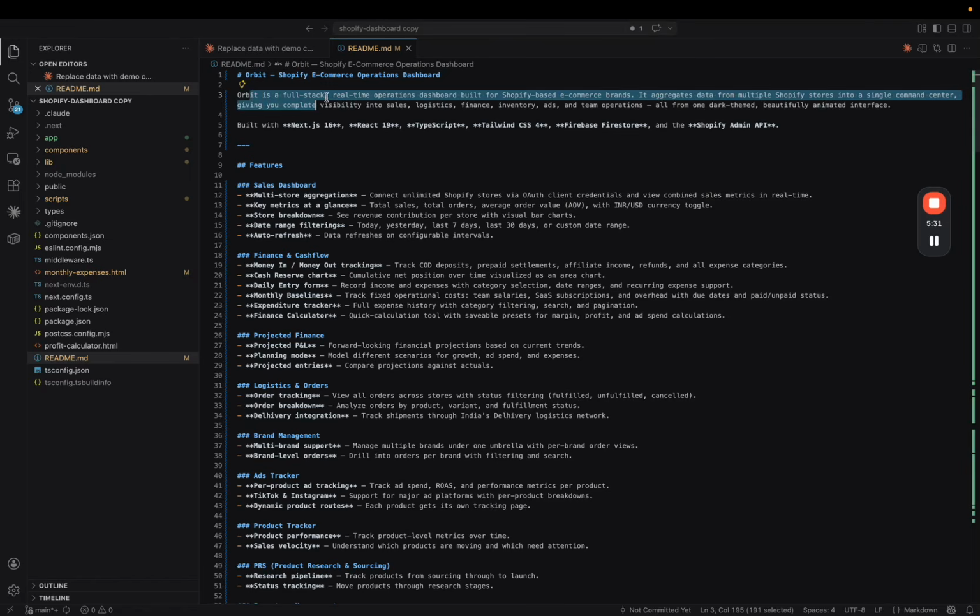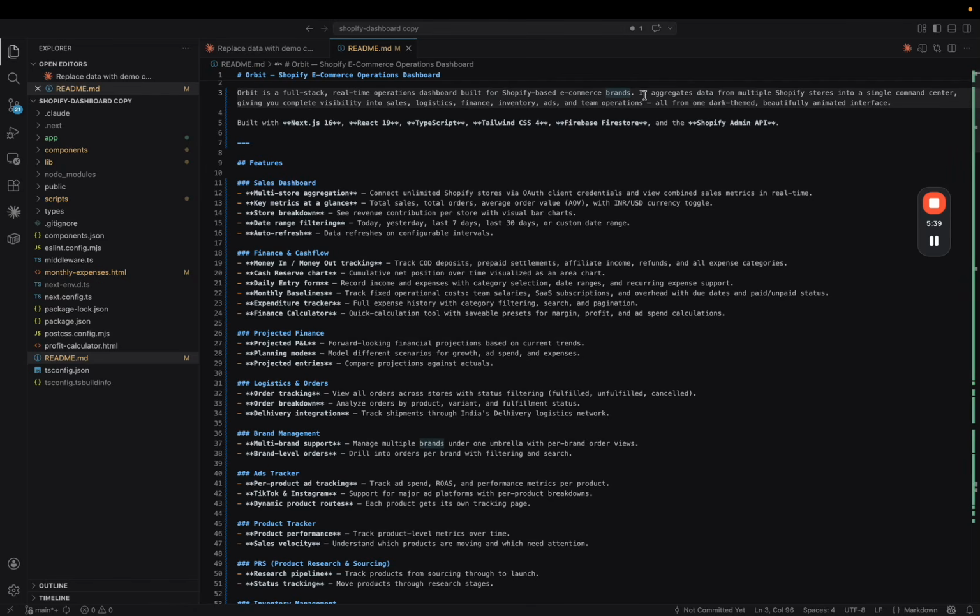So let me first explain this. What is Orbit? Orbit is a full-stack real-time operations dashboard built for Shopify-based e-commerce brands in India. India is a keyword because internationally you have Triple Whale, right? So you don't want to compete with Triple Whale. The thing is that Triple Whale doesn't really work in India with Indian stuff, right?